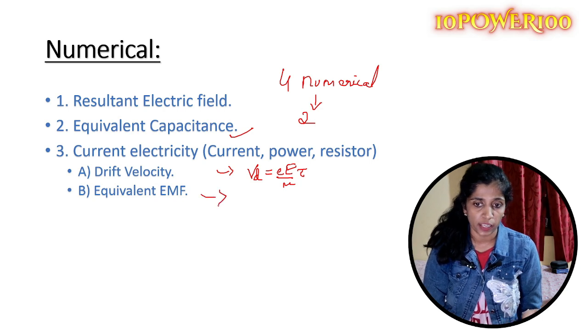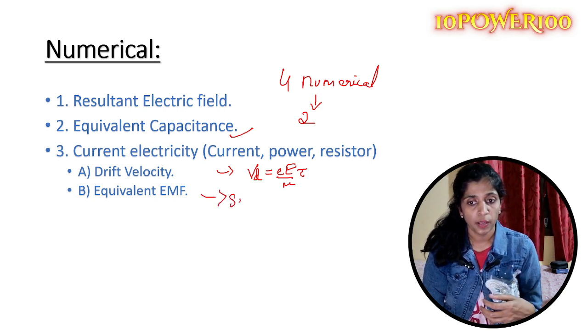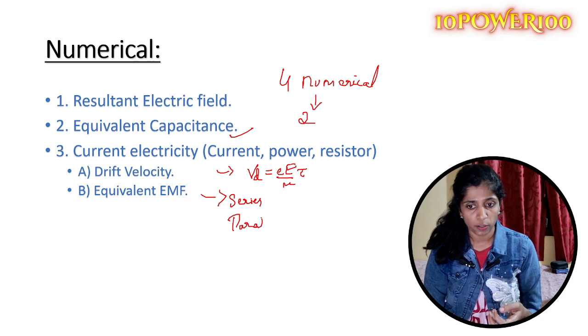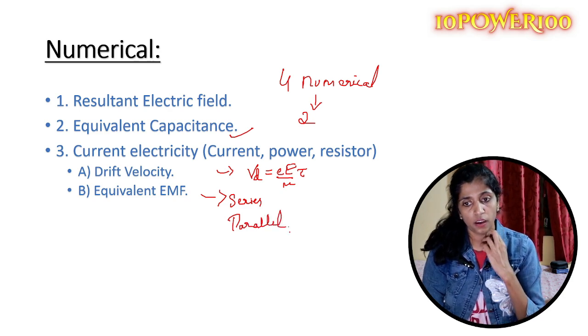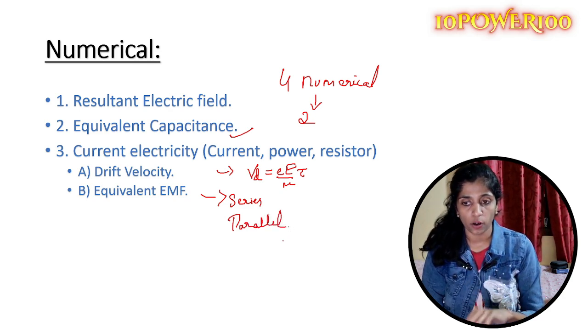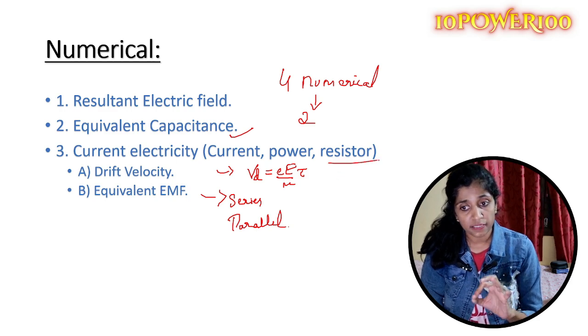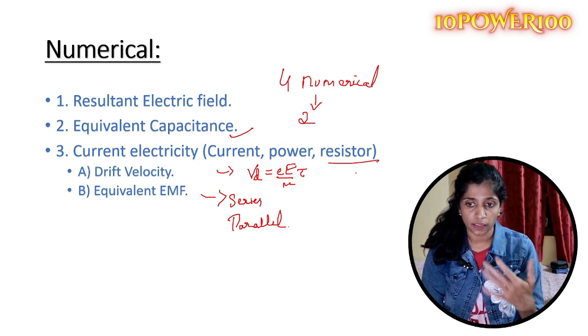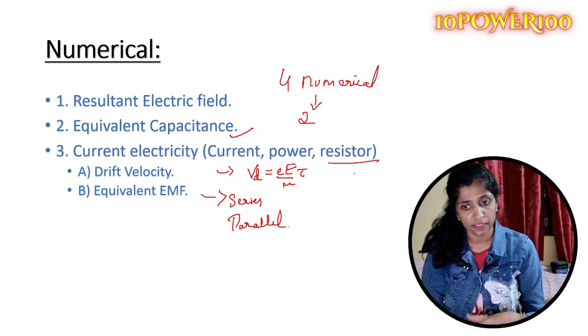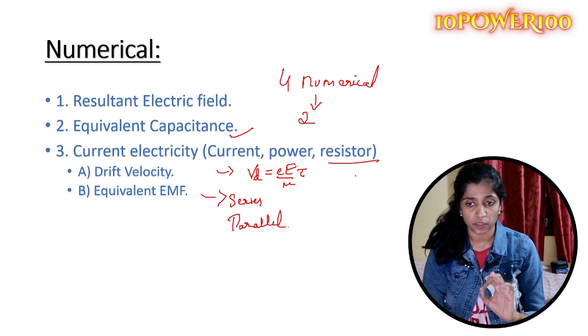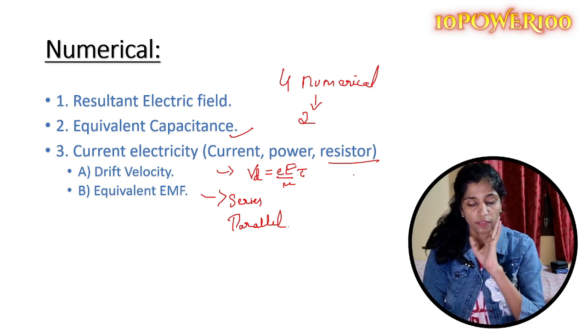And again, equivalent EMF, it is in series and parallel. Yes, if you know the formula for this, you will be able to solve this question. I think this is quite important. And here, resistance in series and parallel is actually a deleted syllabus, but numerical can be expected from here. I think this is one thing where you can jot.